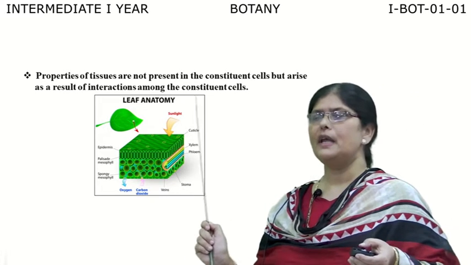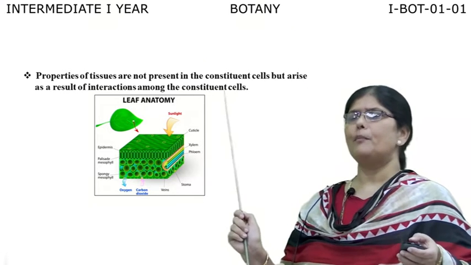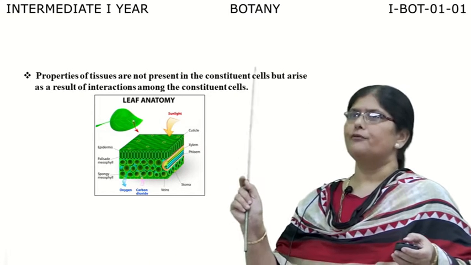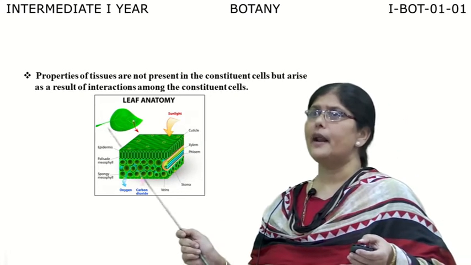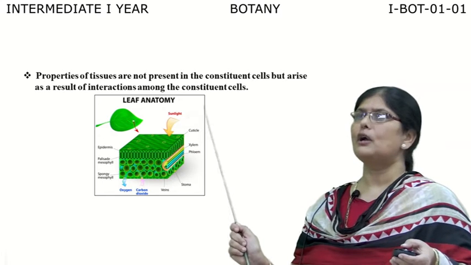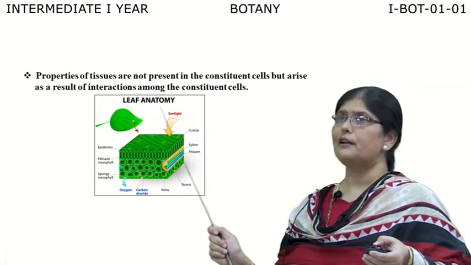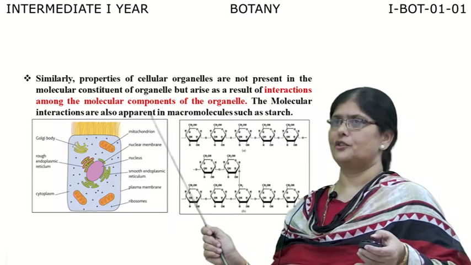So what does it mean here? We are multicellular organisms, all made up of many tissues, right? The functioning of the tissue is because of the interaction among the constituent cells, not because of a single cell itself. So this suggests that living organisms show interactions.